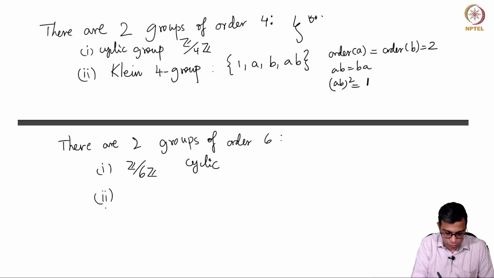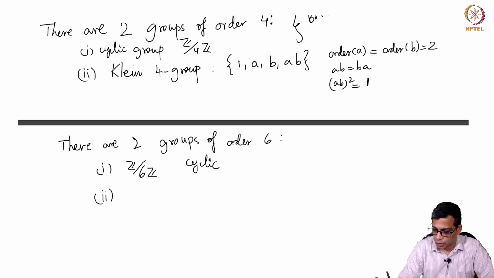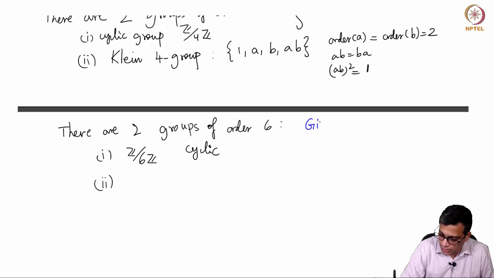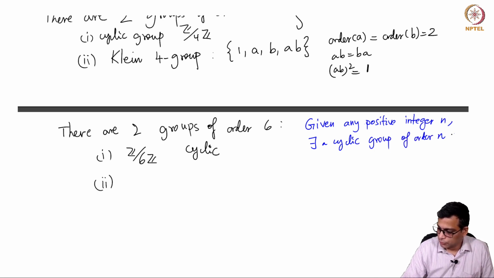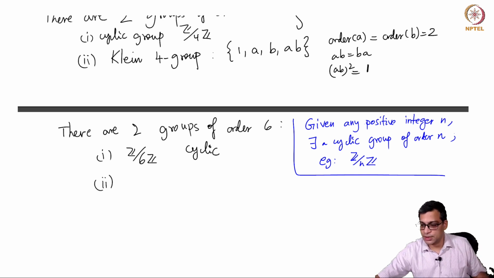Always. So, of course, here it is clear what I am saying, but I will stress explicitly: given any positive integer n, there exists a group, cyclic group rather, of order n. For example, take Z mod nZ, right. So, that is a cyclic group of any given order n.